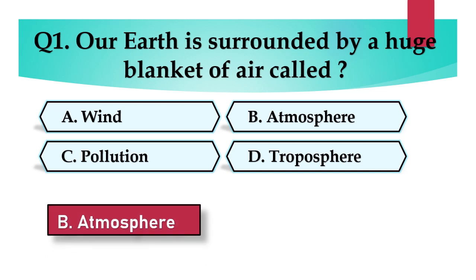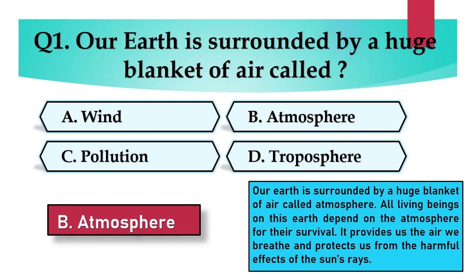And the answer is B. Atmosphere. Our earth is surrounded by a huge blanket of air called atmosphere. All living beings on this earth depend on the atmosphere for their survival. It provides us the air we breathe and protects us from the harmful effects of the sun's rays.